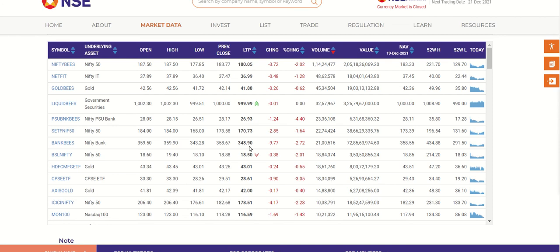Similarly, Bank BeES also follows the same, divided by 10. This also will have a higher value because the dividend received from these Nifty Bank constituents will be reinvested. So current Nifty and Bank Nifty divided by 10 will not be exactly the same values.